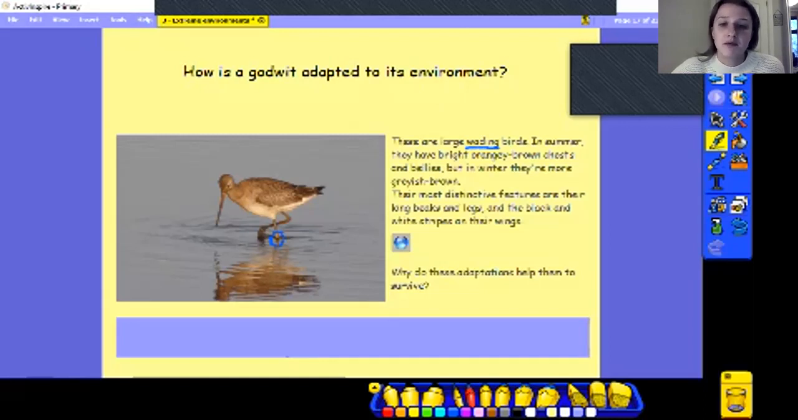In summer, they have bright orangey brown chests and bellies, but in winter, they're more greyish brown, so that they change colour depending on what their environment is like. But their most distinctive feature, the thing that stands out the most, are their long beaks and legs and the black and white stripes on their wings. So this one's got its wings sort of tucked away at the moment, but it does have black and white stripes on it, or darker stripes. It's got its long beak here, and it's also got really long legs.